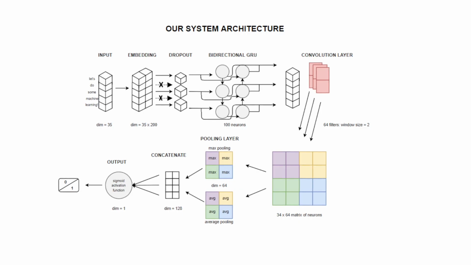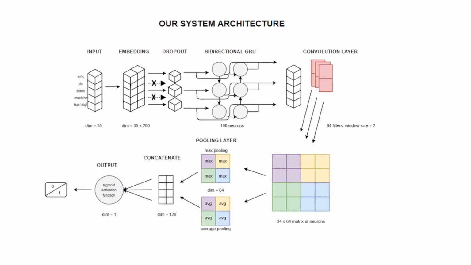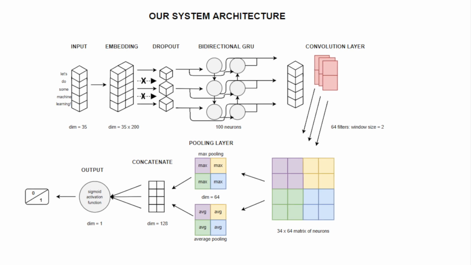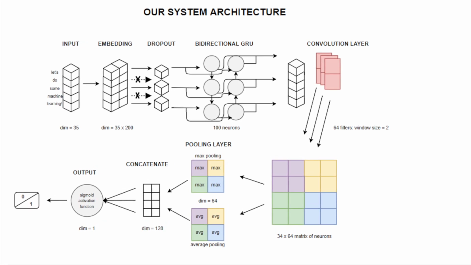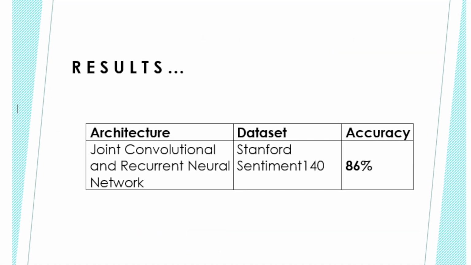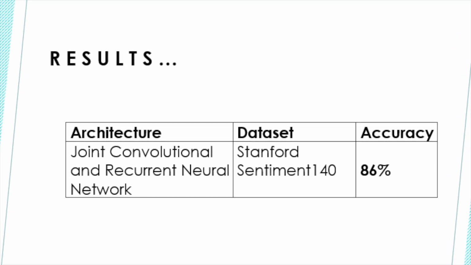In order to build our own neural network, we looked at the research that's currently being done in this field to determine which models were producing the highest accuracy. The literature suggested that a joint architecture of a recurrent and convolutional neural network could achieve accuracies as high as 90% for sentiment analysis. So we decided to build our own architecture after this type of model, and after many iterations, we ended up with a final accuracy of 86% for our business intelligence case.